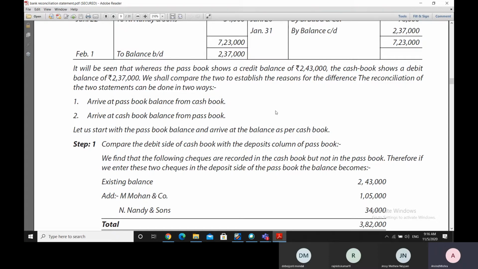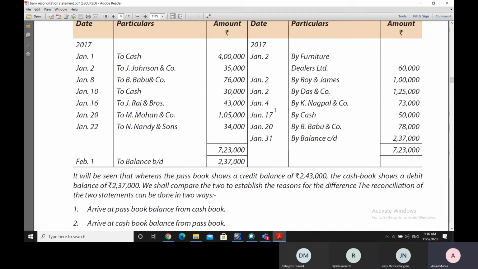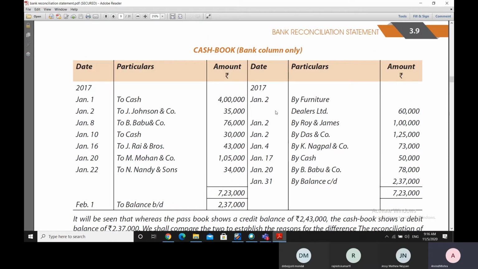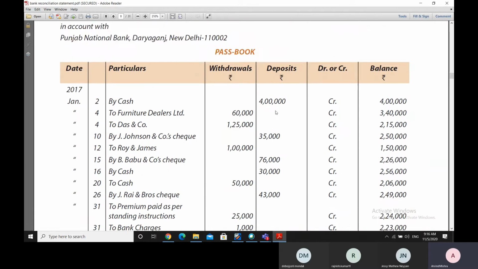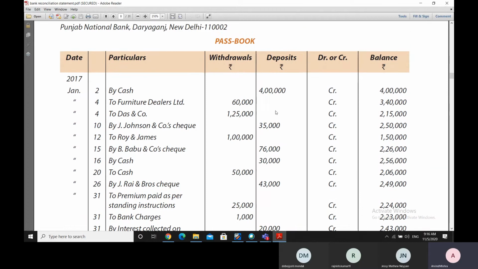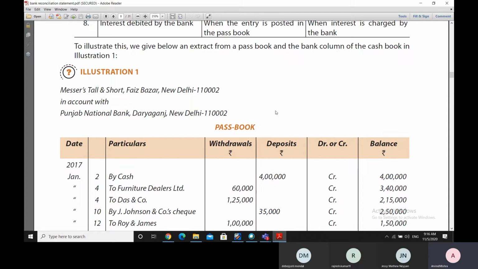So friends, we'll start with a little bit of revision of what we had done yesterday, so that there is some continuity in the topic of bank reconciliation statement.